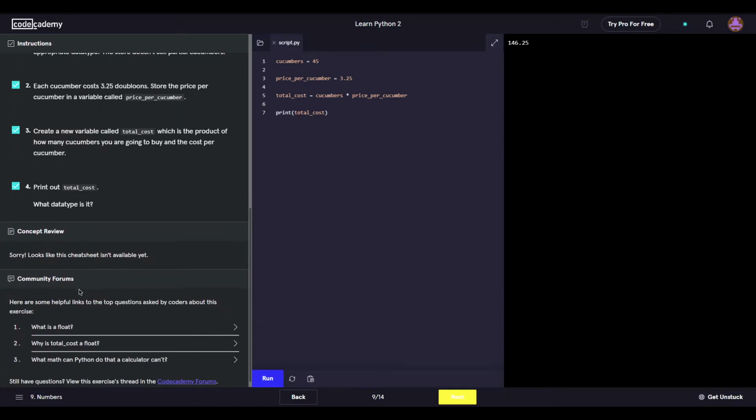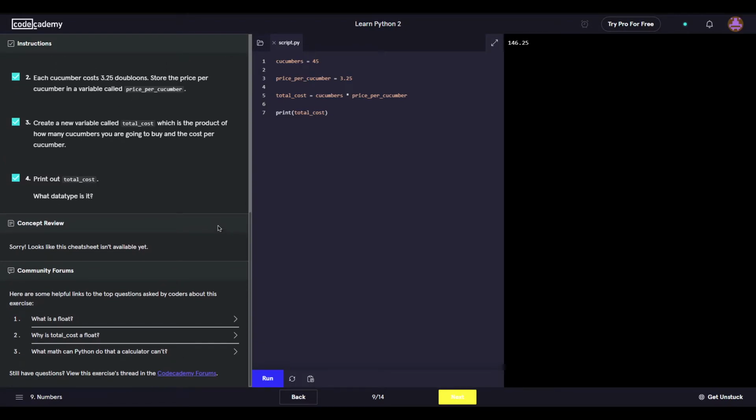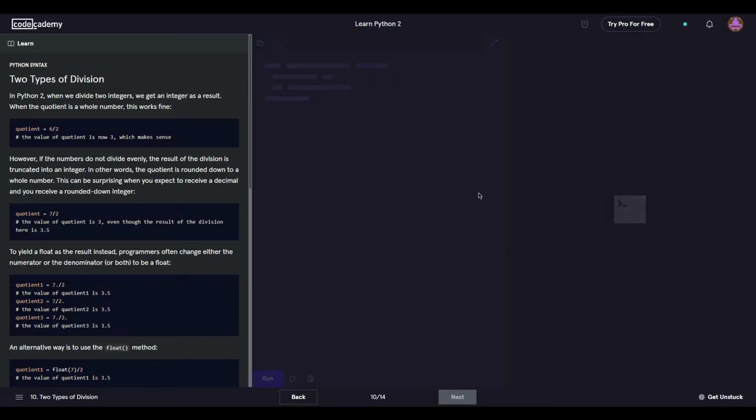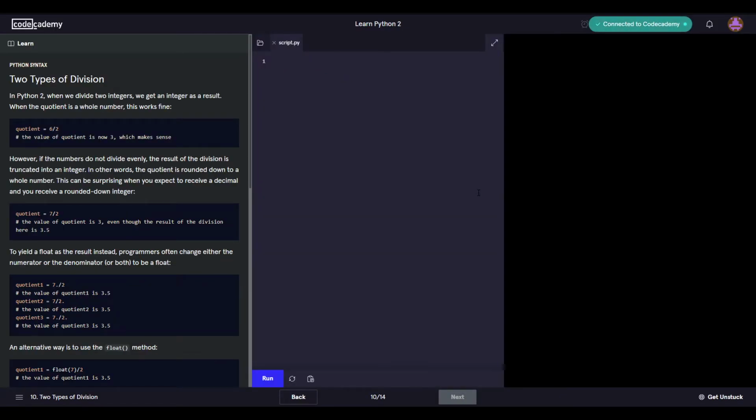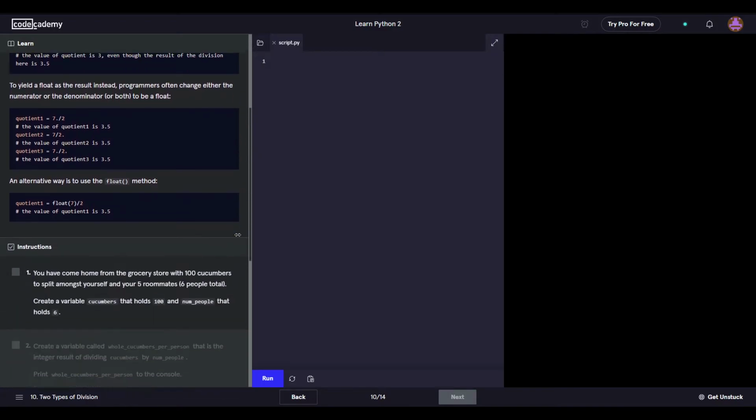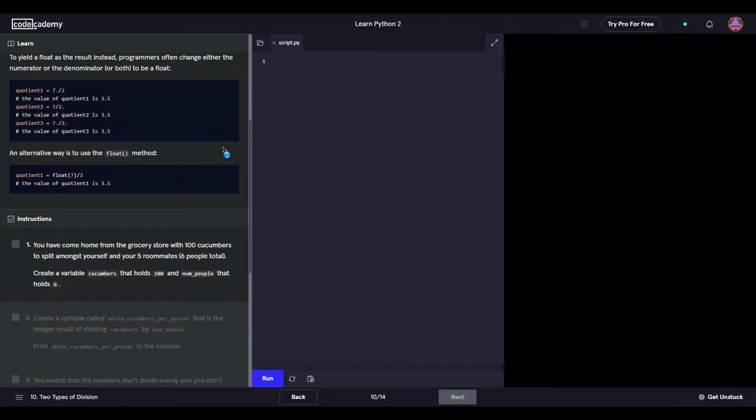What data type is it? Dude, I don't know. I guess it's a combination of a float. Does it turn into a float? Yeah, it turns into a float. And I assume if there were no decimal here, it would still be considered a float. There's no way that it automatically keeps switching back and forth from a float to an int. I mean, unless it does. So far, I'm surprised by this. And we're only at the ints and floats. Imagine all the new stuff we're going to learn here.